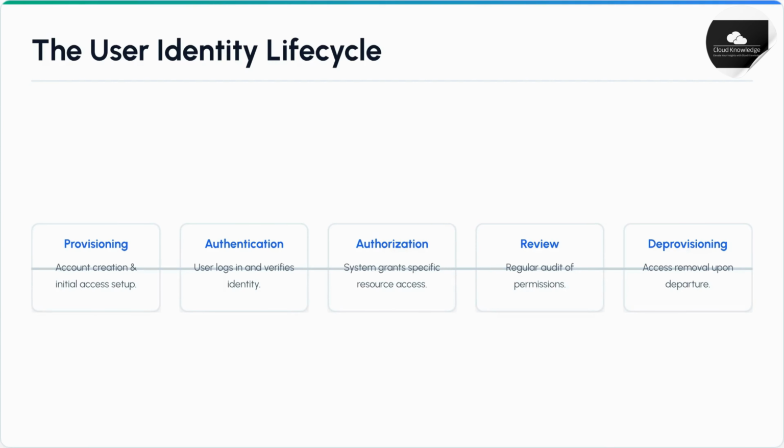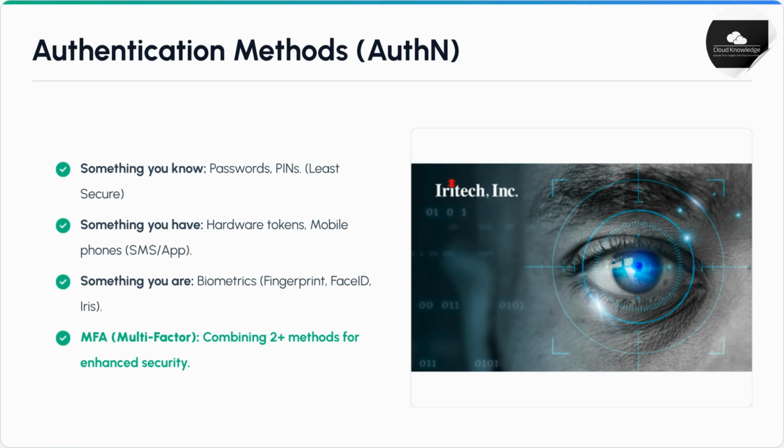The user identity lifecycle consists of 5 key steps. Provisioning sets up the initial access, followed by authentication and authorization. Regular review of permissions is critical, concluding with deprovisioning upon departure.